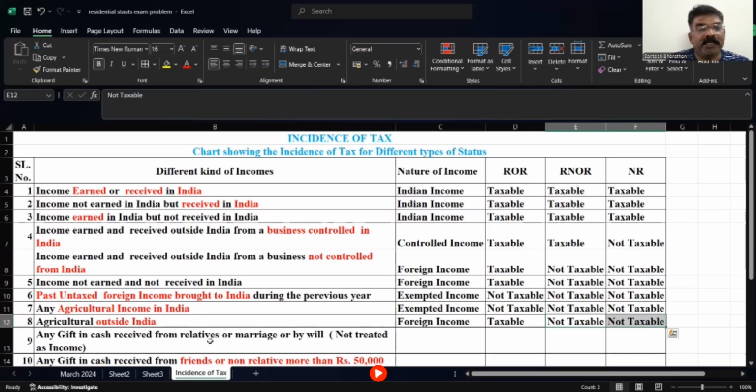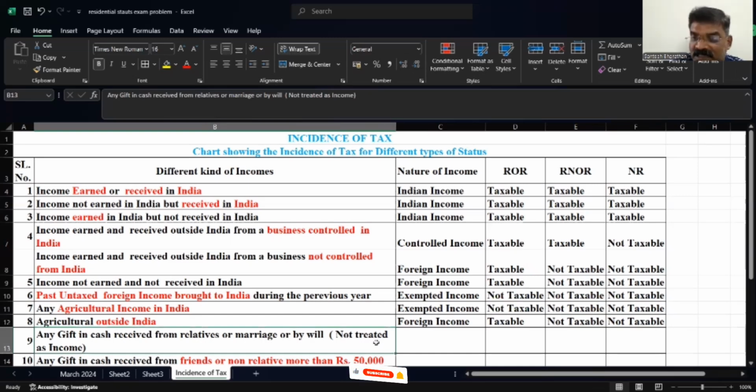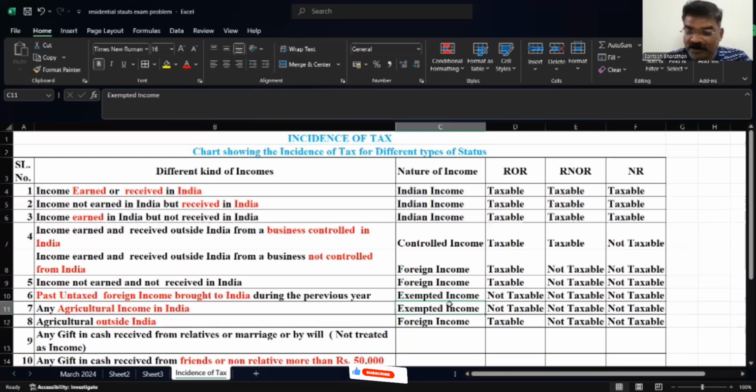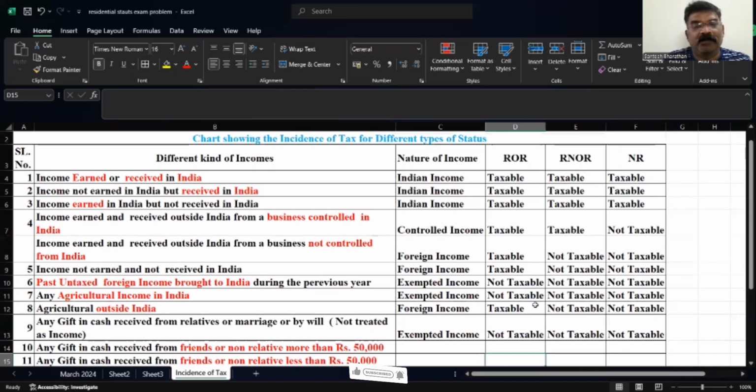See, next we'll go. Any gift received in cash from a relative or on a marriage is not treated as an income. If any gift is received from a relative, a blood relation, maybe from your uncle, auntie, or some relatives, that we don't treat as an income. So if we don't treat it as an income, we recognize it as an exempted income. If it is an exempted income, again, it is not taxable in all the three cases. We'll come to the next, children.